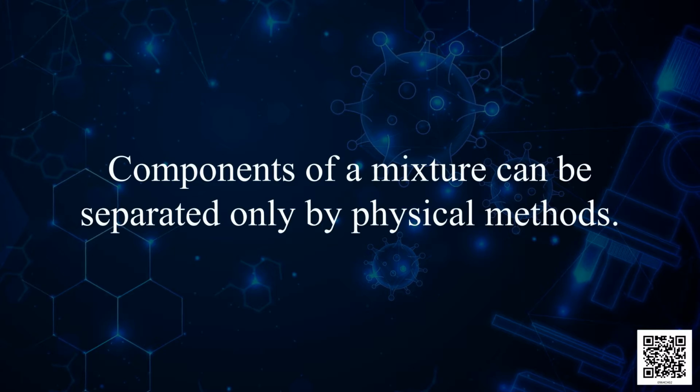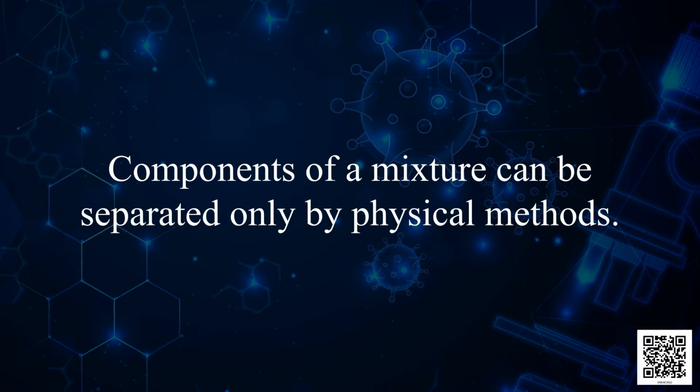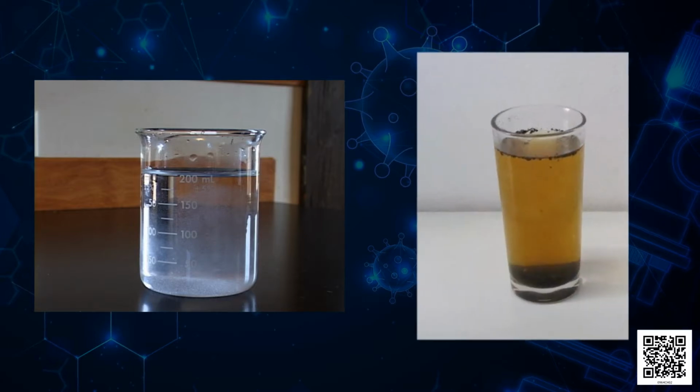For example, even if we increase the amount of sand or sugar, the components still will be distributed among each other as they were present before, which means a mixture may contain different substances in variable ratios. To see this, let us perform an activity. Take water in a beaker and add salt to it to prepare a salt solution. Similarly, take water in another beaker and add soil to it and prepare a solution.